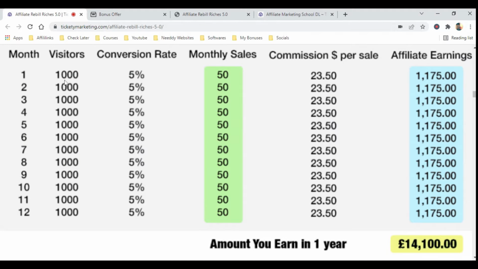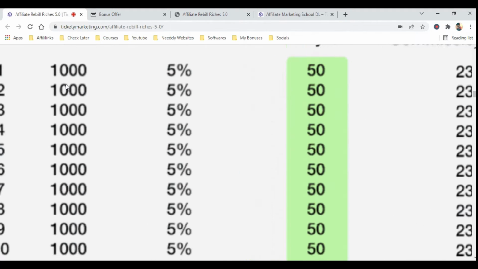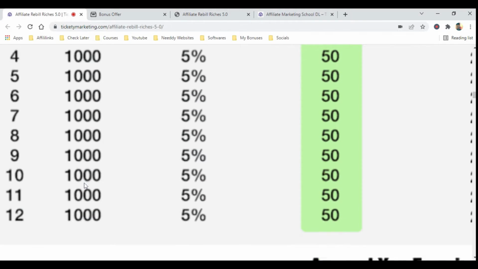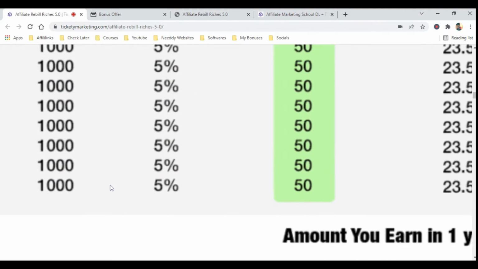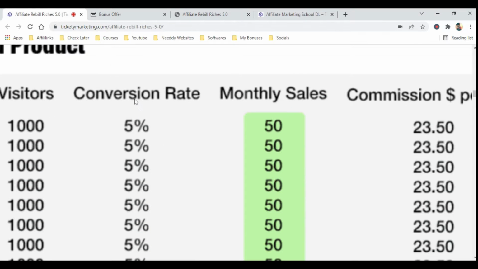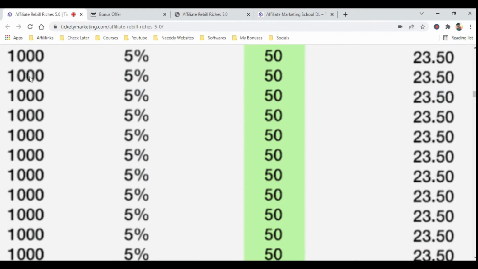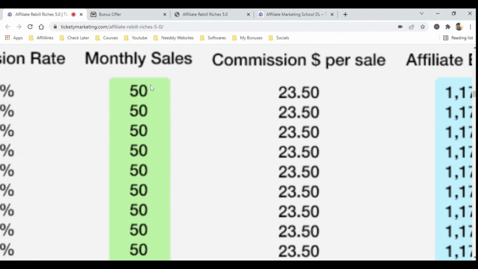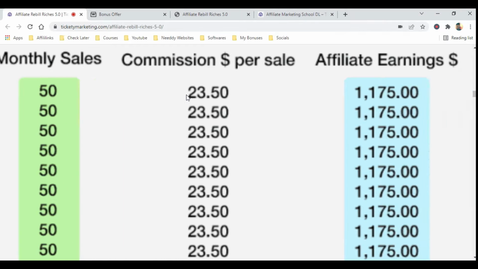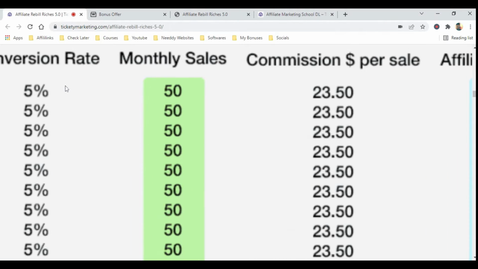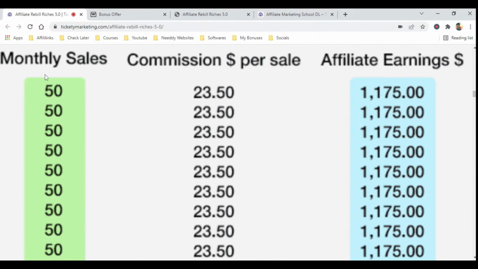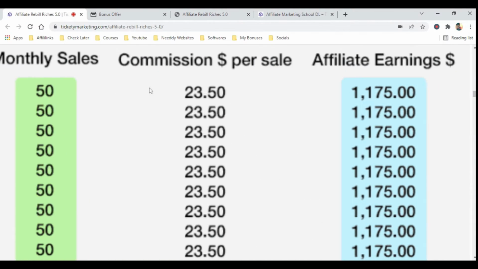So in the first month you have, suppose, 1000 visitors, in the second month 1000, third month 1000, and there are 12 months, so 12,000 visitors. The conversion rate is 5%, meaning of 1000 visitors, 5% will buy and you will get 50 sales. This is typically what happens. 5% is the general conversion rate of any product. Then the monthly sales will be 50.